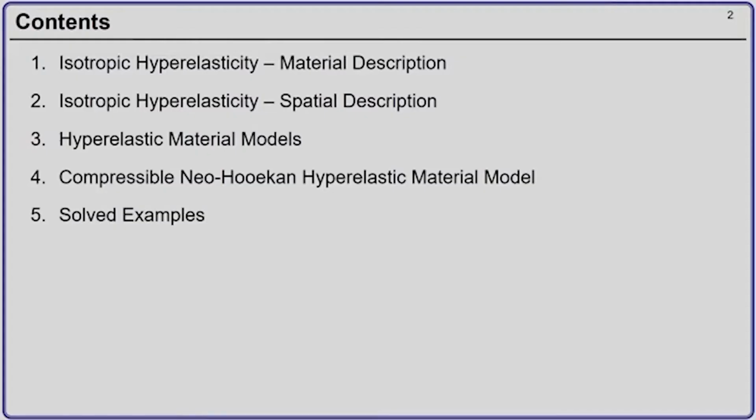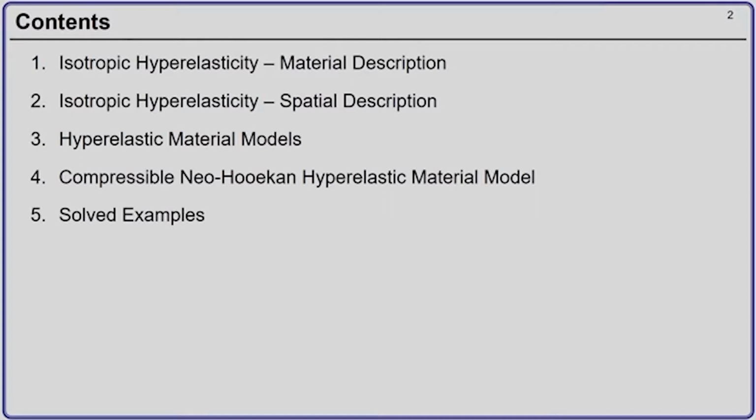So, in the next two lectures, we are going to deal with isotropic hyperelasticity and compressible Neo-Hookean material. Following is the content of the next two lectures. We will first discuss the isotropic hyperelasticity in the material description, followed by in the spatial description.